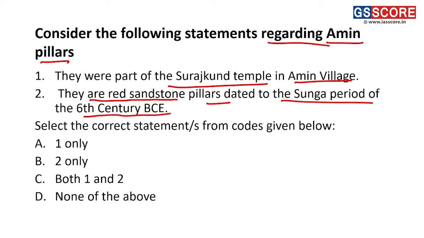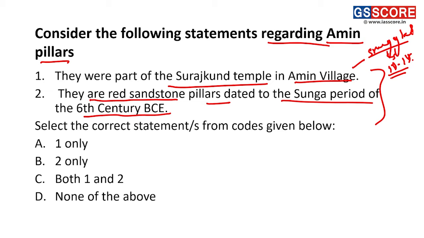Now friends, with regard to the two statements, first I would like to discuss the first statement: these Amin pillars are in the news because they were smuggled to London, and have recently been returned and found their home in the National Museum.